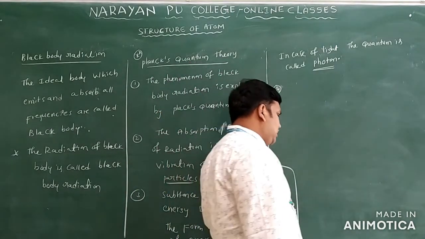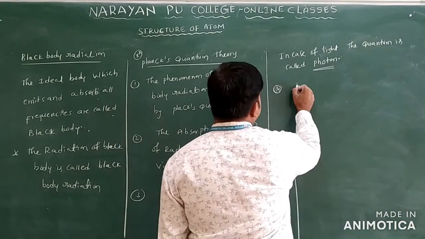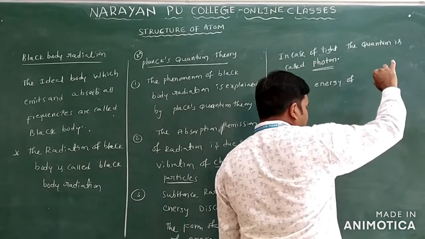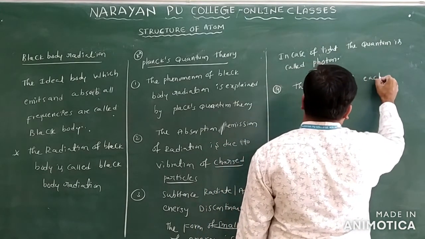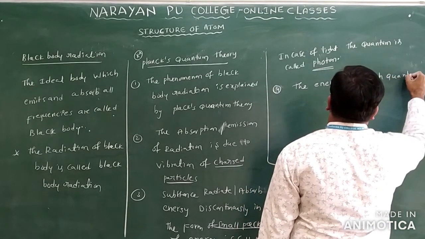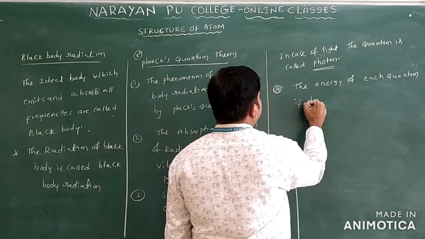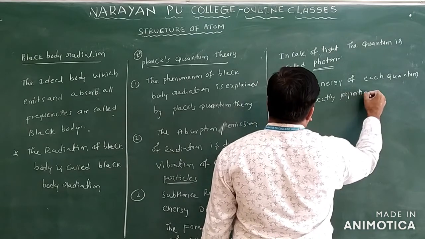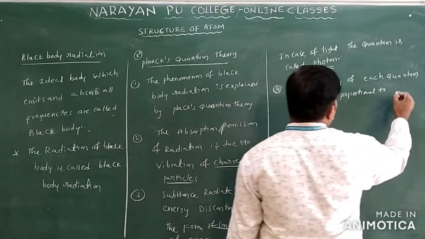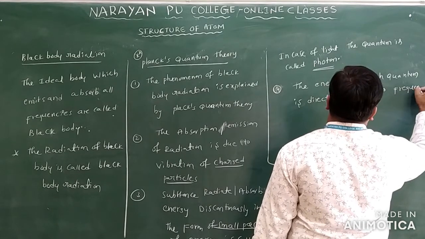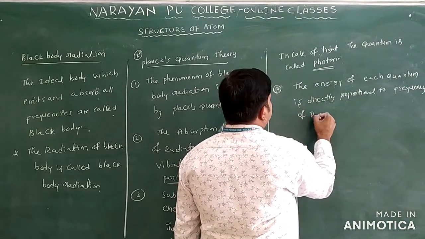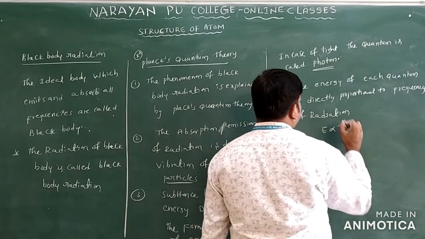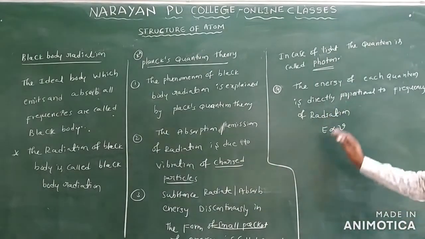The next point: the energy of each radiation is directly proportional to what? Frequency only. The energy of emitted or absorbed radiation, or the energy of each quantum, is directly proportional to which one? The frequency of the radiation. So we will write here E directly proportional to nu.